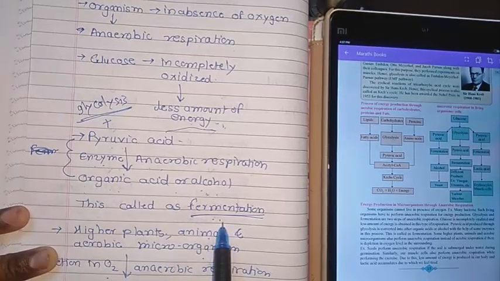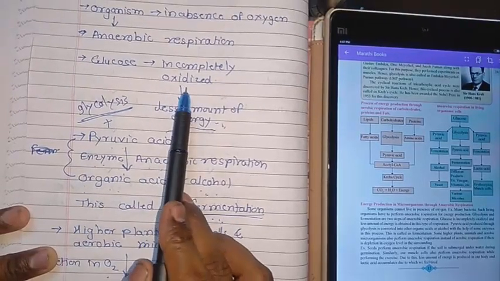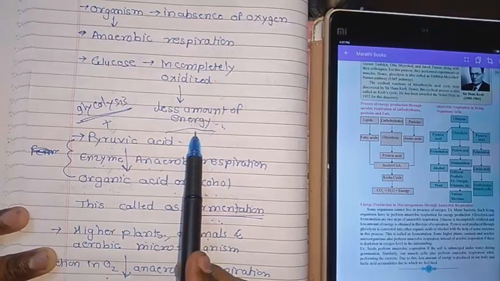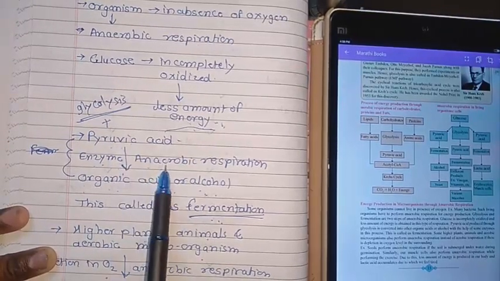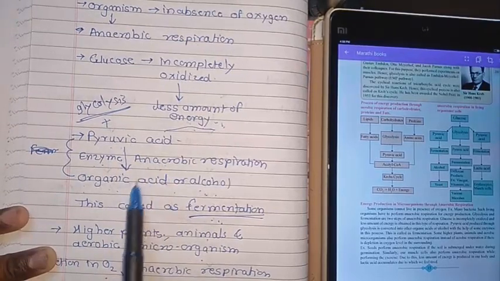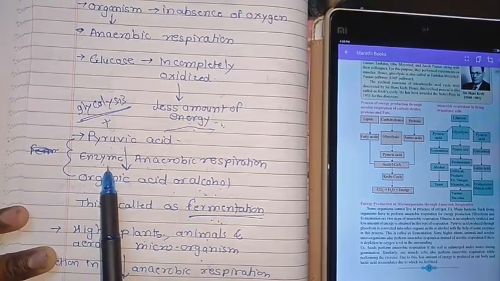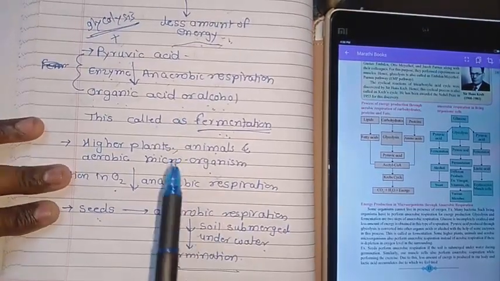glycolysis and particularly fermentation are nothing but the two steps of anaerobic respiration. Glucose will incompletely oxidize and it is forming a lesser amount of energy. Further, this pyruvic acid under anaerobic respiration forms organic acid or alcohol in the presence of various enzymes, and that is known as fermentation. So we had seen this in the third lecture.